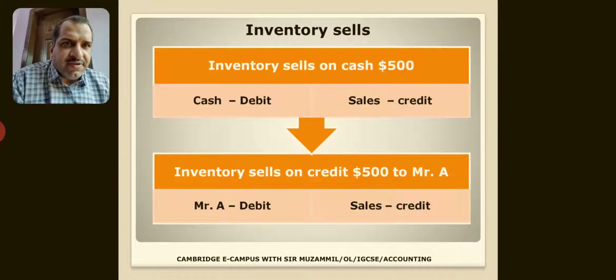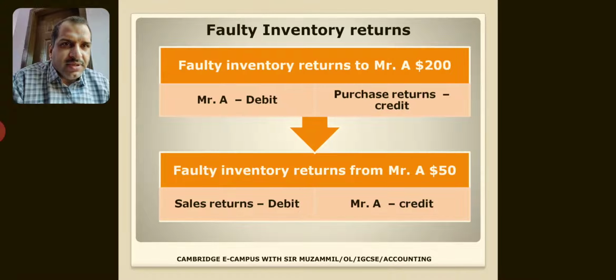On the other side, if inventory is sold on cash, you will not again use the word inventory. You will use the word sales, credit. So sales credit and cash debit. If inventory is sold on credit, that means again sales would be credit and Mr. A would be debit.